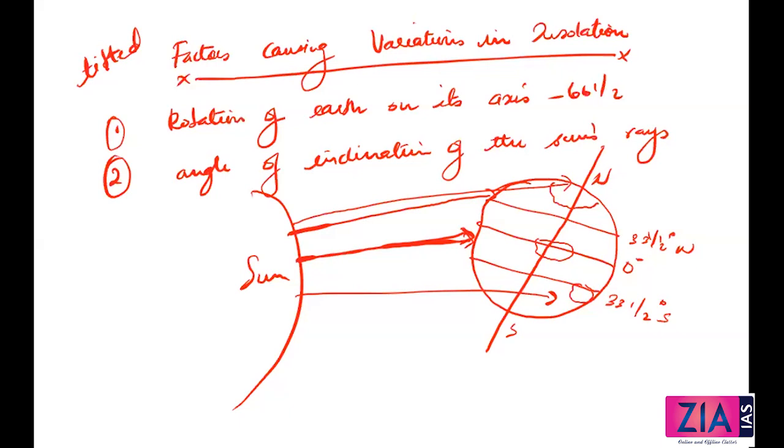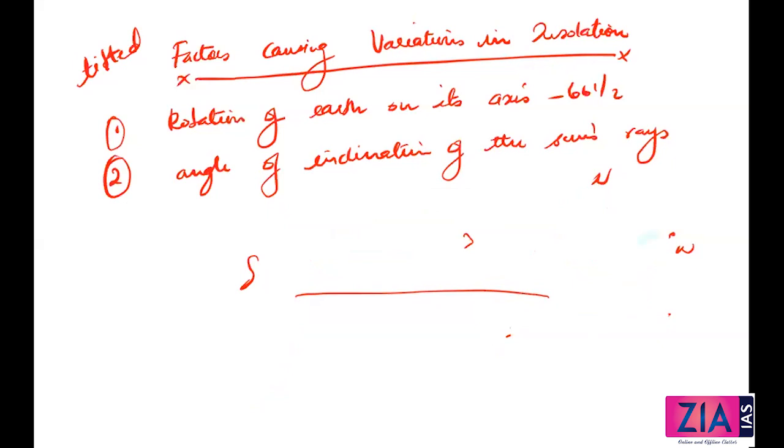Okay, and the third point which I want to discuss here is the third factor affecting the insolation of an area, which is the length of the day. Okay, let me write it down. Length of the day.